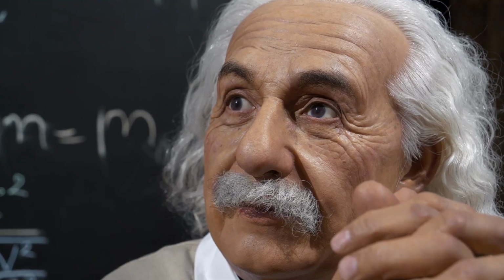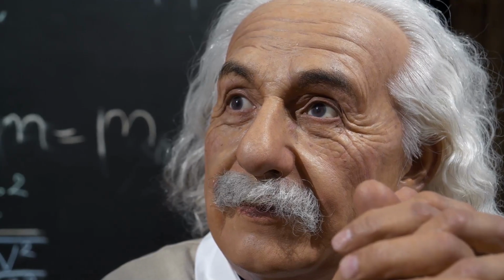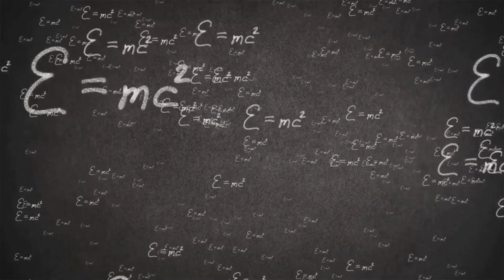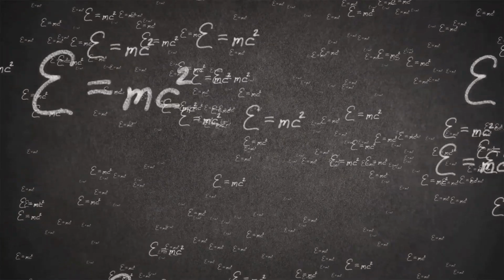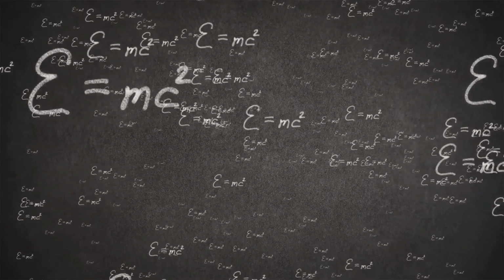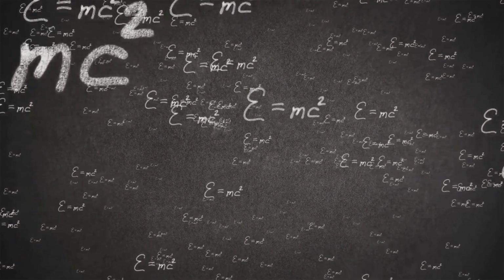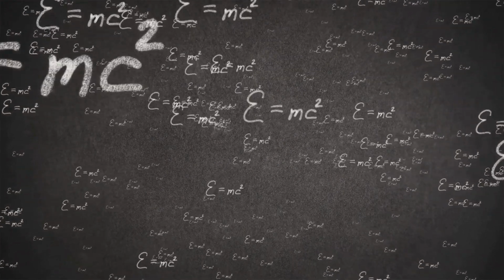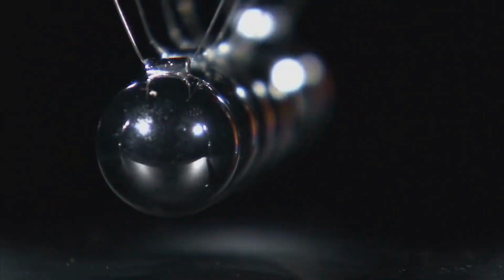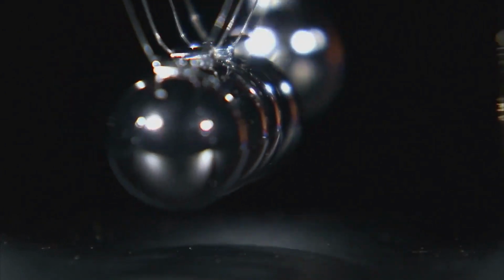And we can't talk about science laws without touching on Einstein's theory of relativity. E equals mc², where E is energy, m is mass, and c is the speed of light, squared. This formula tells us that mass and energy are interchangeable. It's this principle that powers our sun and even atomic bombs, all from a little algebra.